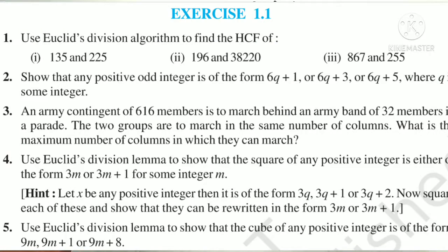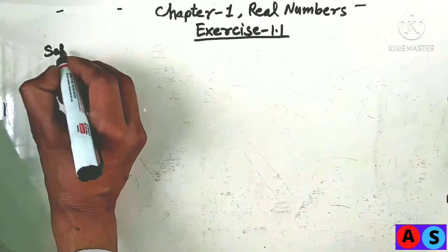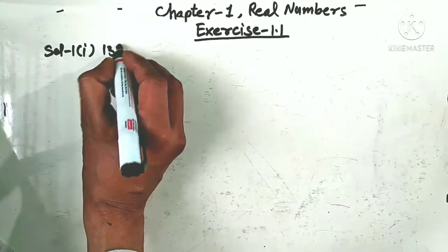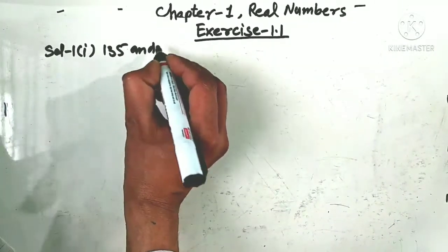Now we will solve exercise 1.1. The first question is: use Euclid's division algorithm to find the HCF of, first part, 135 and 225. Then we write the solution. Part first. Given numbers are 135 and